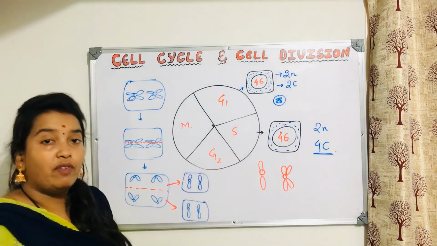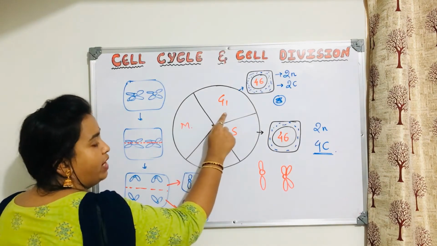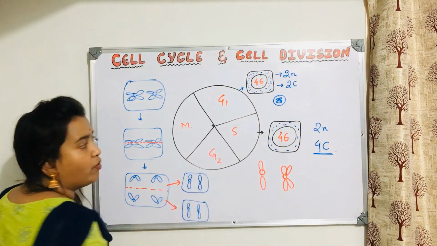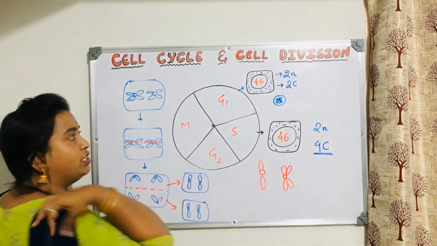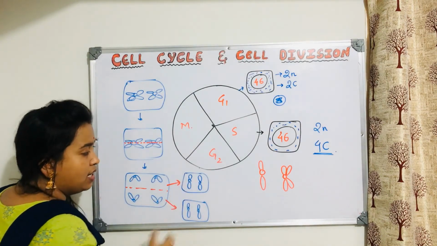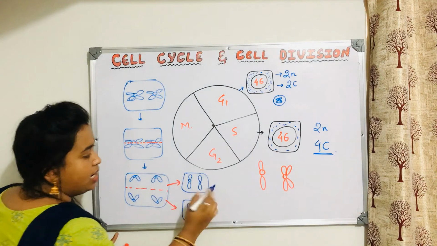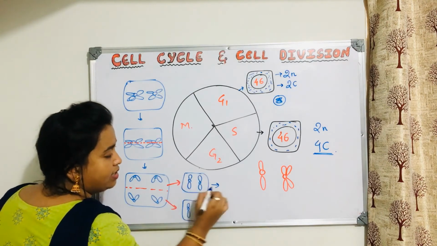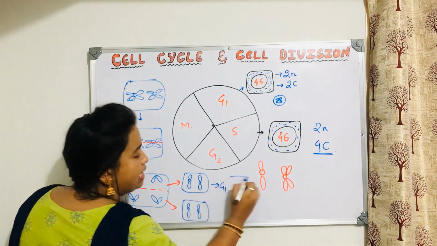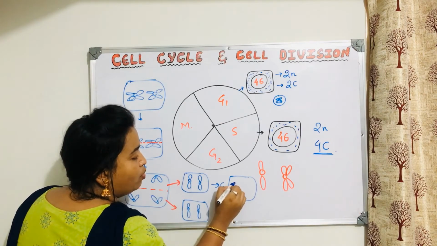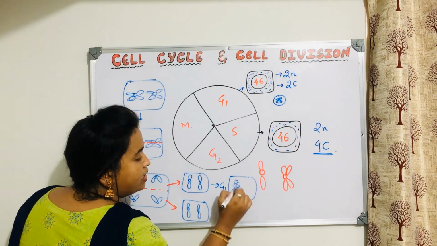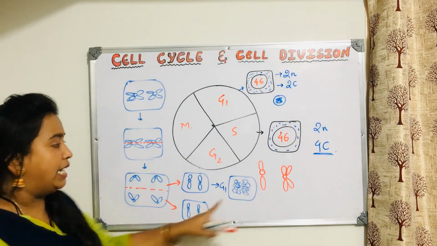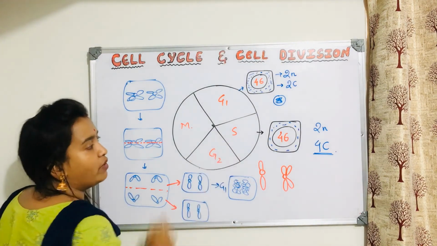Now in S phase, what will happen? When this cell enters G1 phase, the cytoplasmic content will increase. Before coming to S phase, the chromatid will not be like this. Once the division is done, these two cells are in this stage. When they come to G1 phase, first of all the chromosome will decondense and form this type of thread-like material. And during S phase, what will happen?